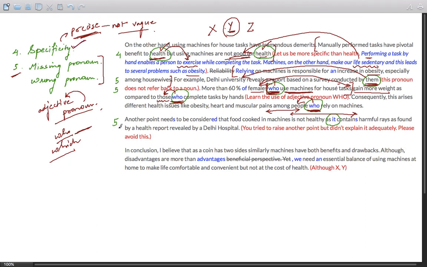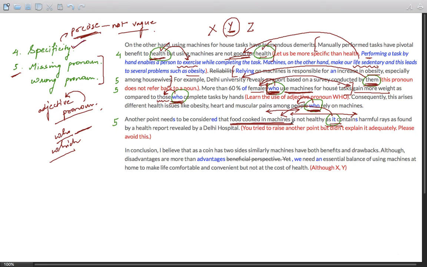Finally, the mistake of another pronoun, it contains. I'm sure it is very clear. Another point needs to be considered, that food cooked in machines is not healthy, as contain harmful rays. So you need a pronoun to refer back to food cooked in machines.